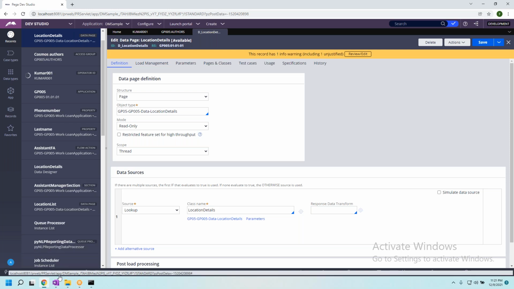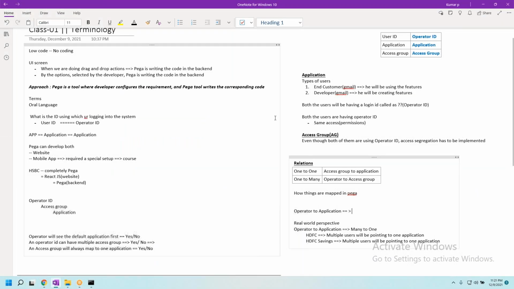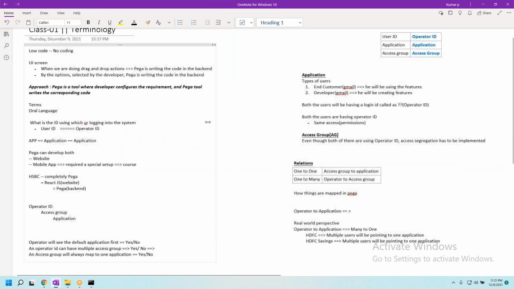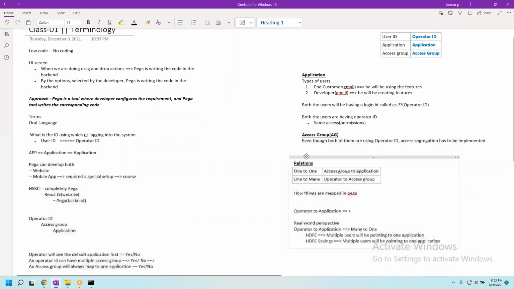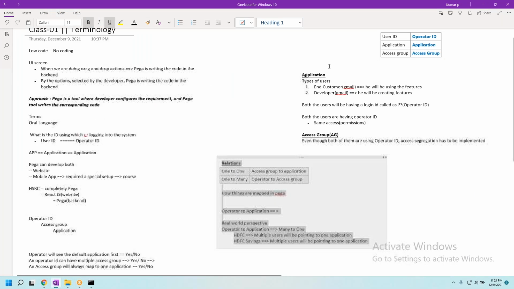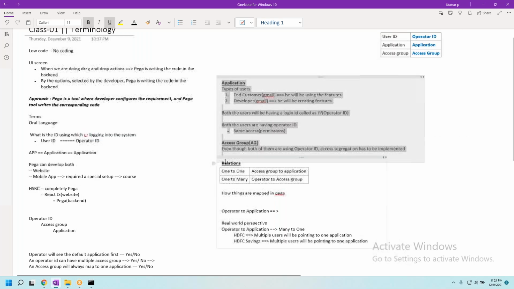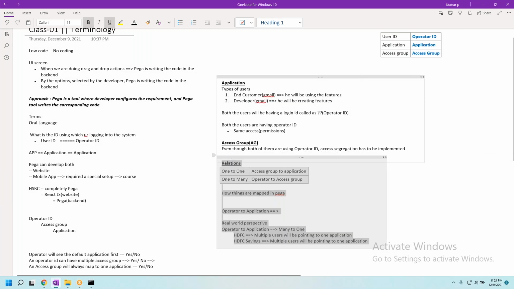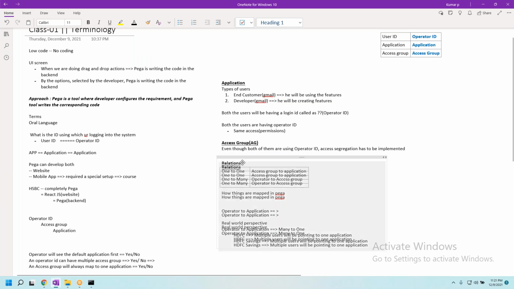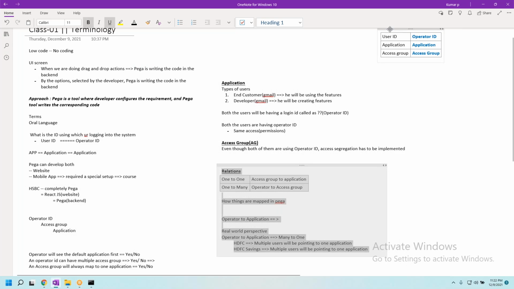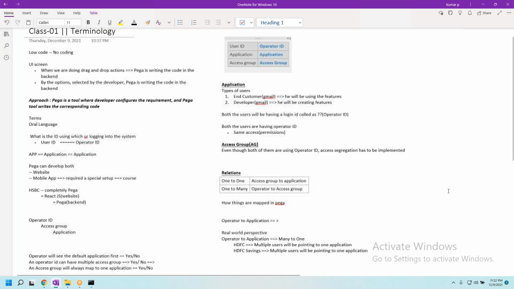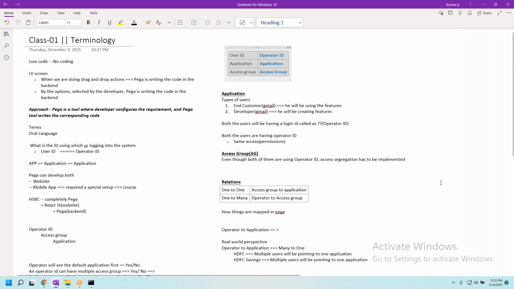So, any confusion with today's class? Always try to speak out, because it's better to discuss in the same class rather than after 1 week. No problem, we can discuss again after 1 week, I don't mind. But if you have a doubt, we can show it here and discuss it better in that context. So don't worry.